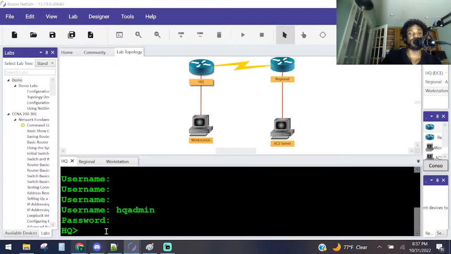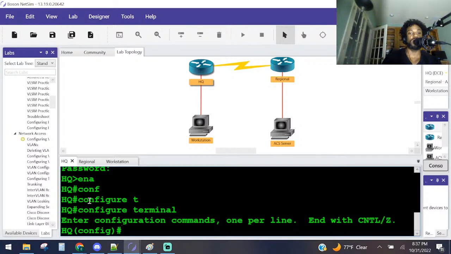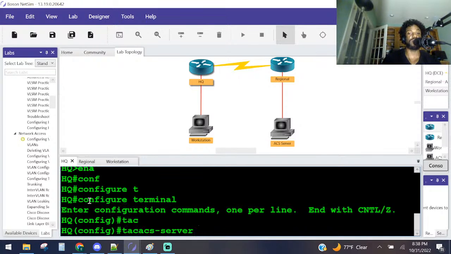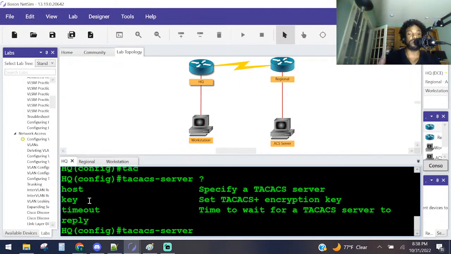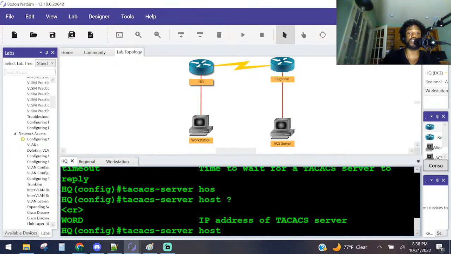So let's go to global config mode and do that, right? Enable, global config mode. All the AAA commands start with what? AAA. Oh, but it doesn't do that for TACACS. I believe it's just TACACS. Yes, it's just tacacs-server. You would think they would have used it as an AAA command, but it's not an AAA command like that, right? Question mark. What? They want us to specify the server. In this case, keyword host. Y'all see? Ain't no shame in my game. I will question mark through these all day, man. So the IP address was what?